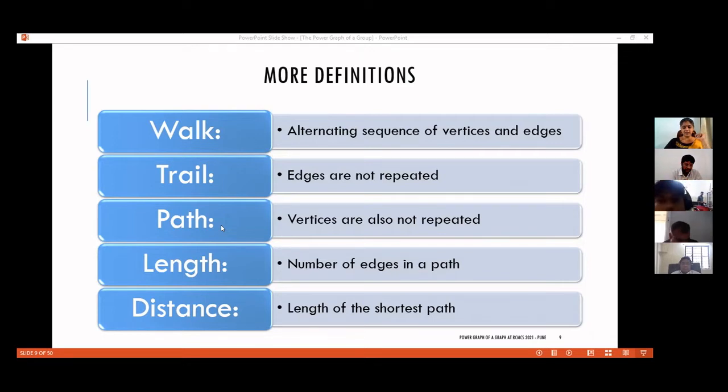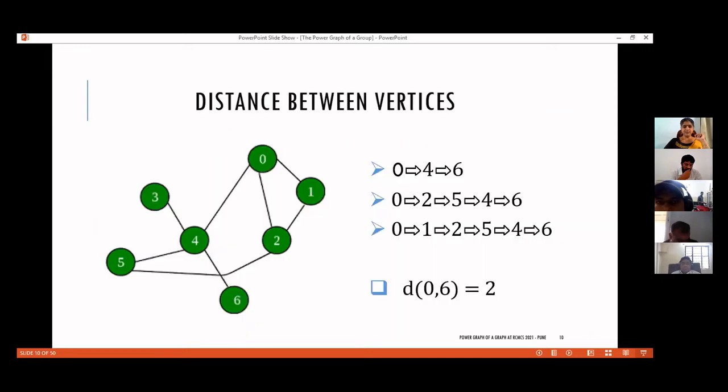We'll just have a look with one example. So here you have a graph. I have named the vertices just for convenience, and I'm looking for, say, paths from the vertex 0 to the vertex 6. I have three different paths here.